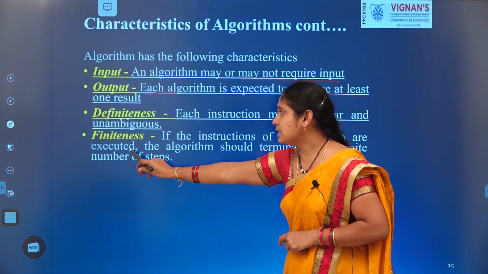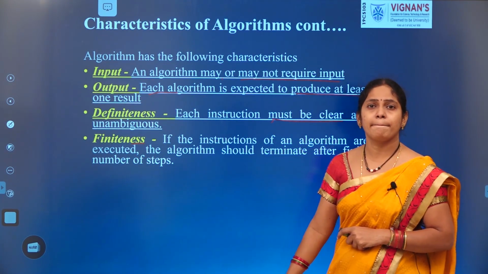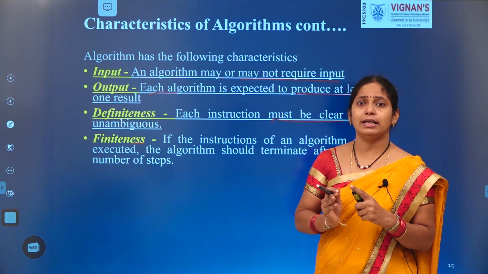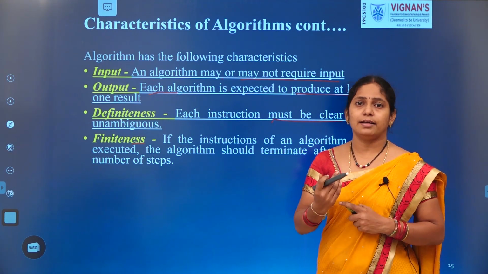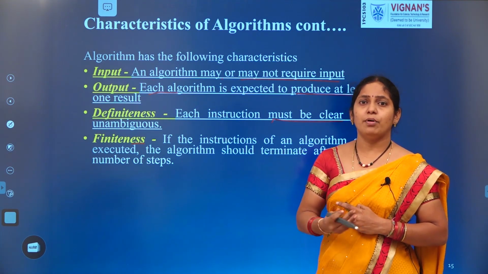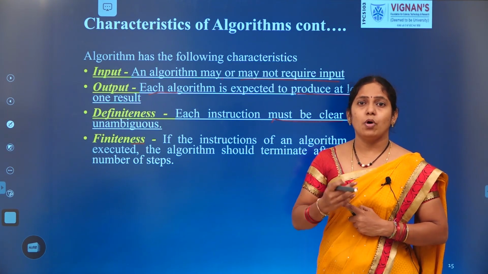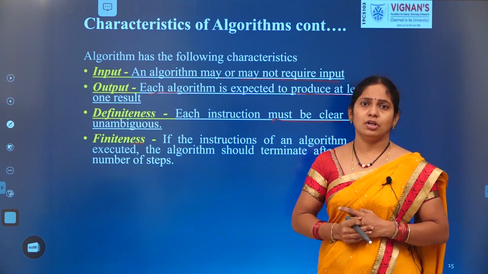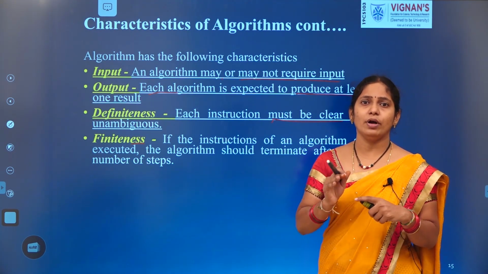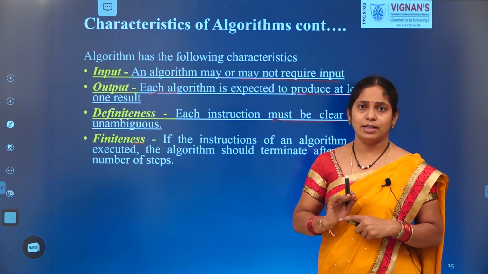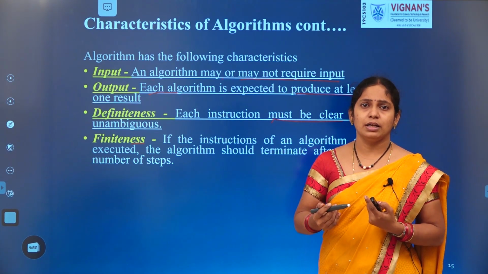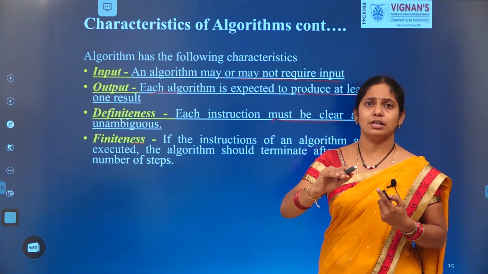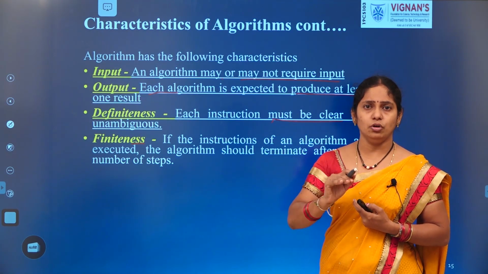The next characteristic is finiteness. What is finiteness? It should contain a finite number of steps. Let me repeat the same example, preparing a coffee. If the milk is boiled for a minute, then you have to turn off the stove and you can serve it. Or if it reaches the temperature which is usually preferred by the users, then you need to turn off the stove.